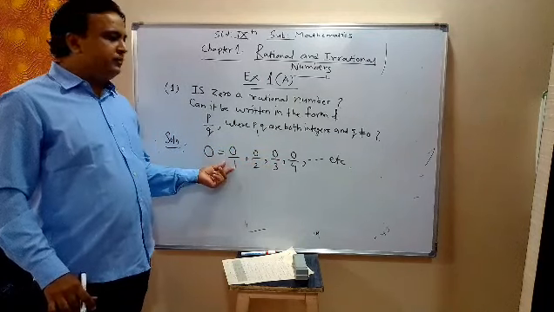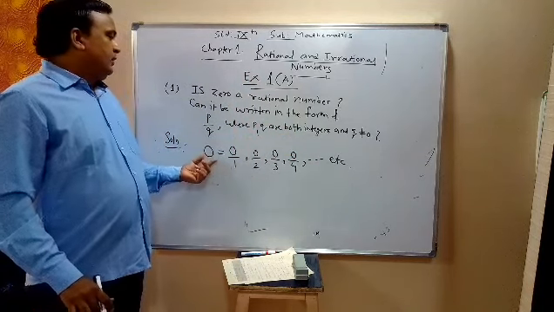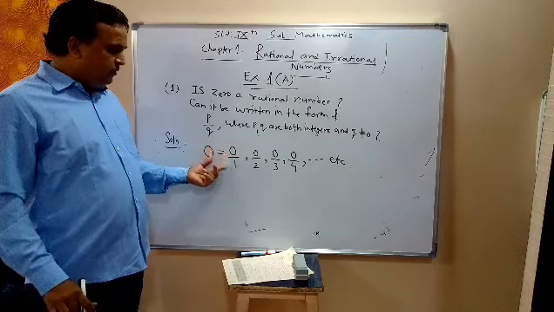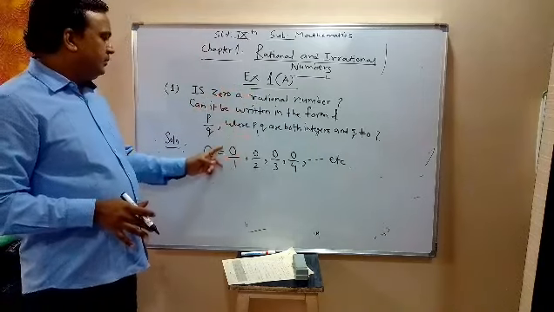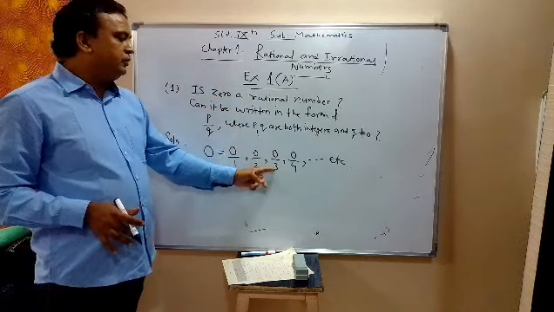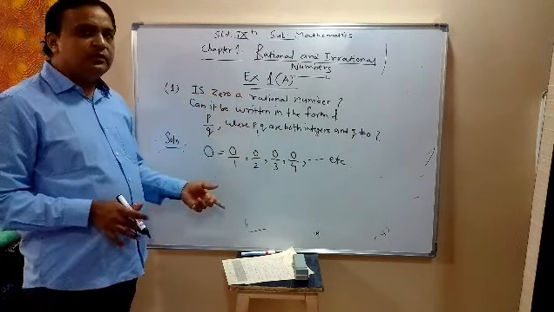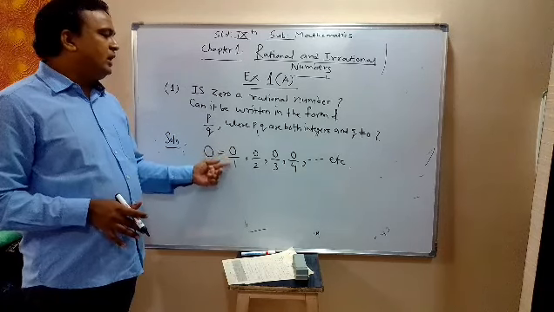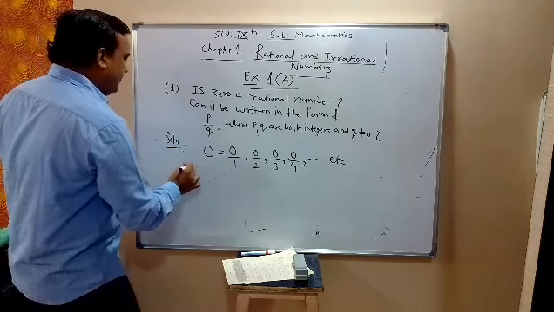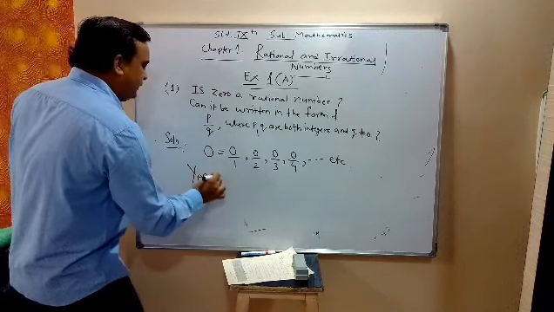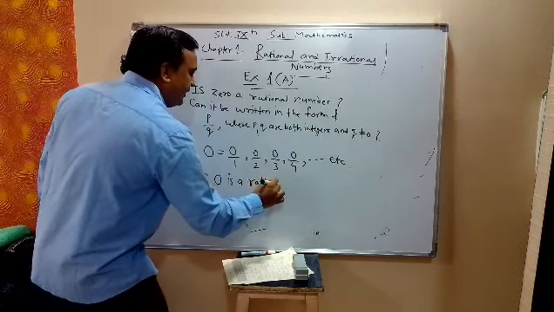You can also take negative integers like minus 1, minus 2, minus 3. So 0 can be written in the form of P upon Q, where P and Q both are integers. 0 and 1 are both integers. So the answer is yes, 0 is a rational number.